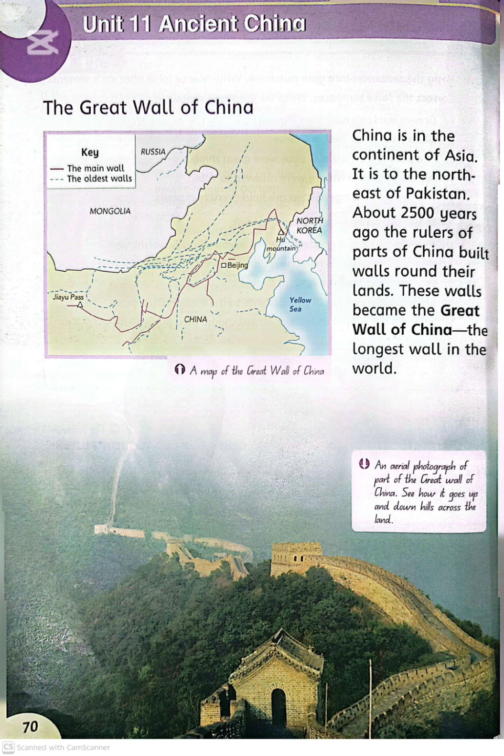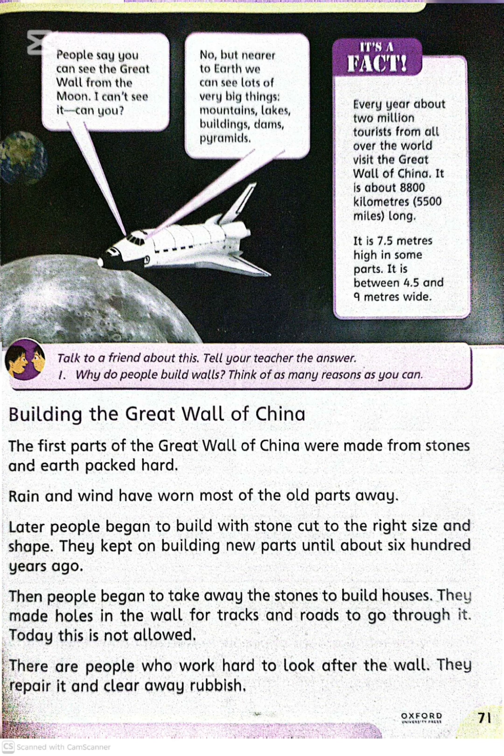Around 2500 years ago, these walls slowly developed into what we now call the Great Wall of China. It became one of the most famous structures in the world because of its great length and strength. Even today, it is known as the longest wall ever built by humans. Now, dear students, next heading on the next page, Building the Great Wall of China.